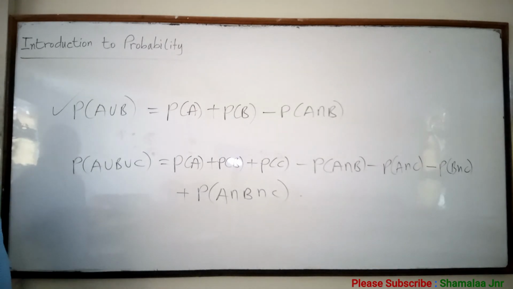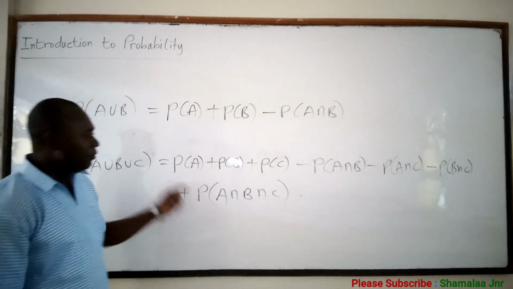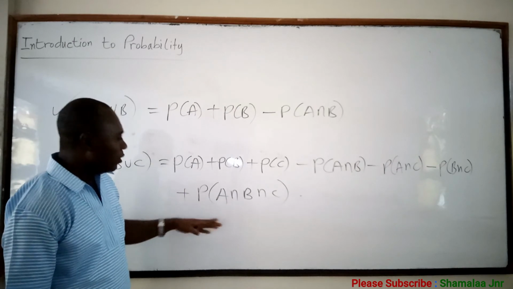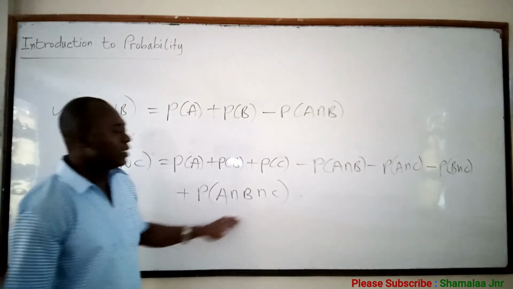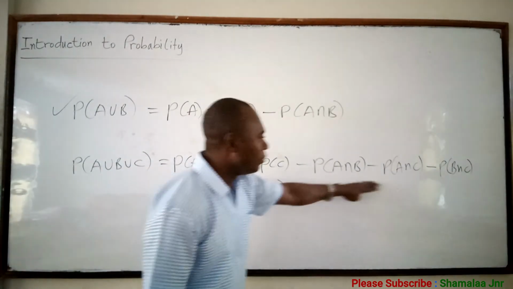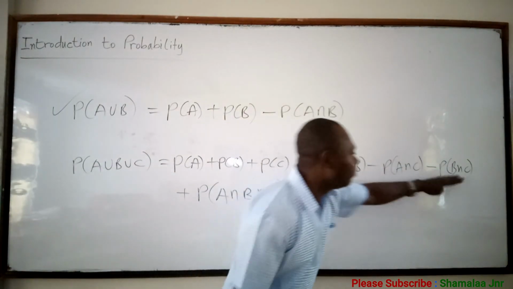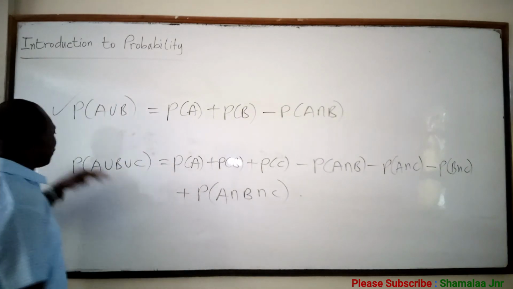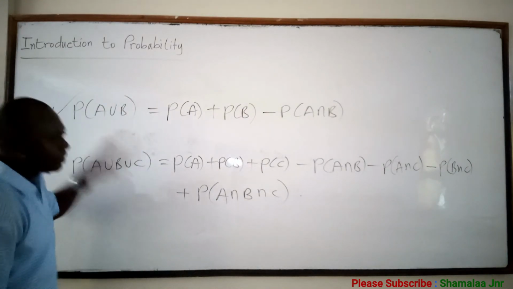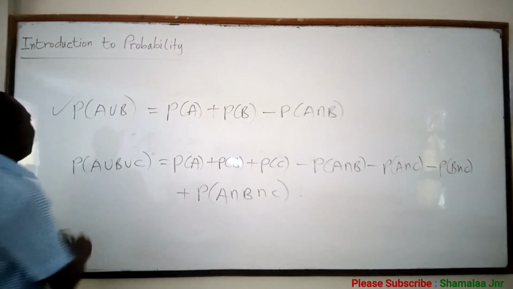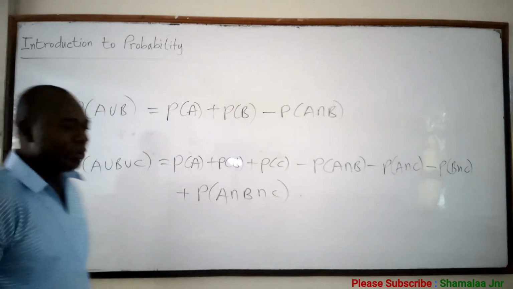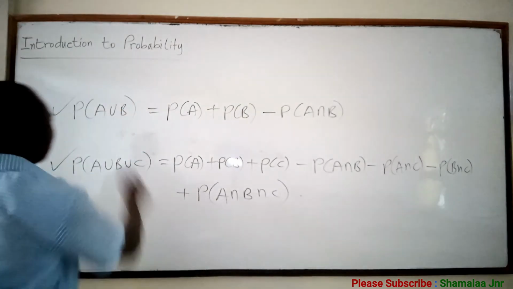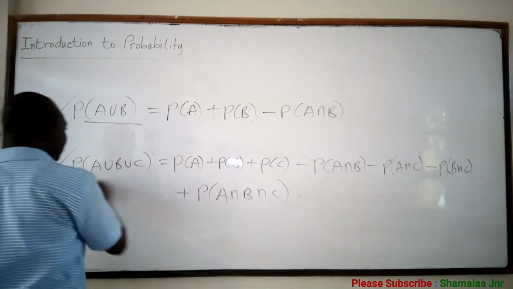So this one means the probability of A, B, and C. This one is the probability of A and B, the probability of A and C, the probability of B and C, and this is the probability of A or B or C. Yes, so these are the addition laws of probability. This is for 2 events, and this is for 3 events.